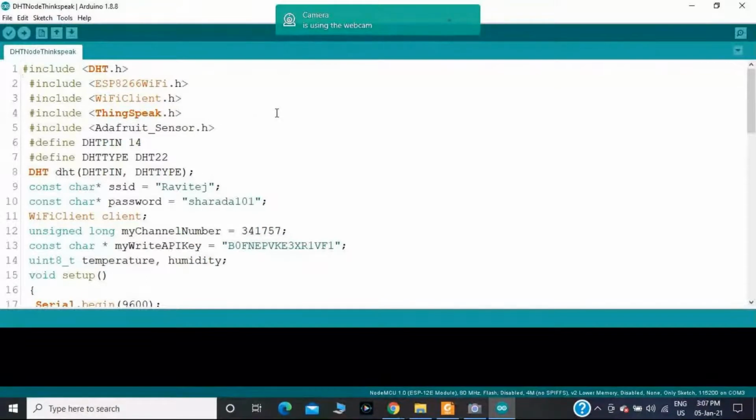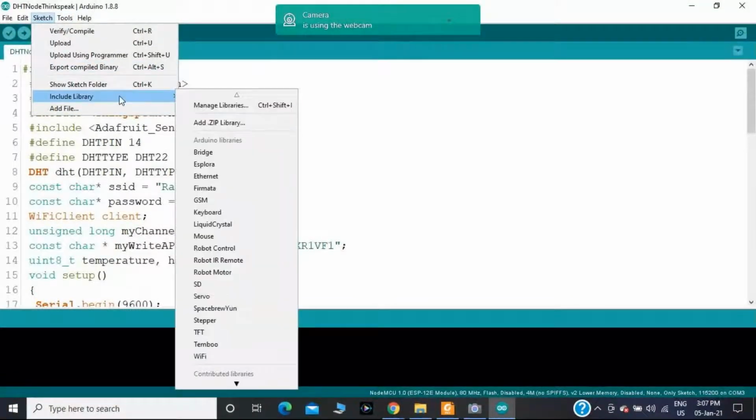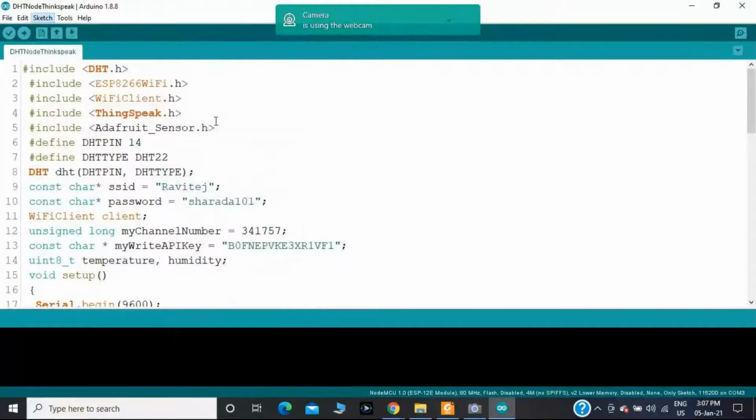Already you have installed the DHT library, but you should install the ThingSpeak library. In order to install it, first we go to Sketch, then Include Library, then Add .ZIP Library.